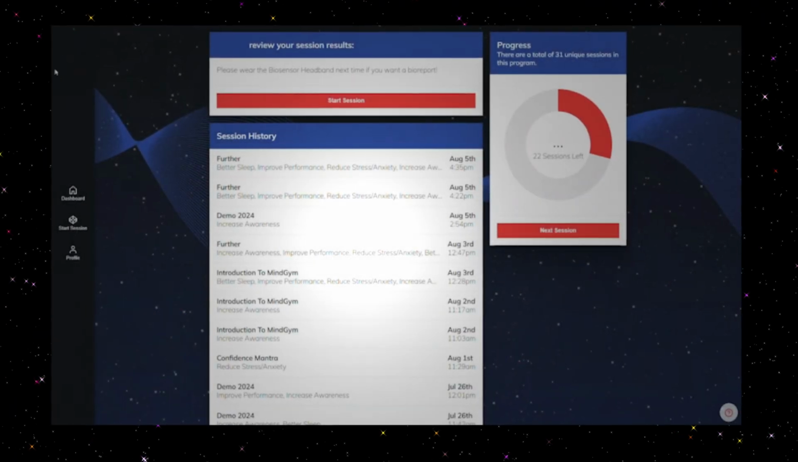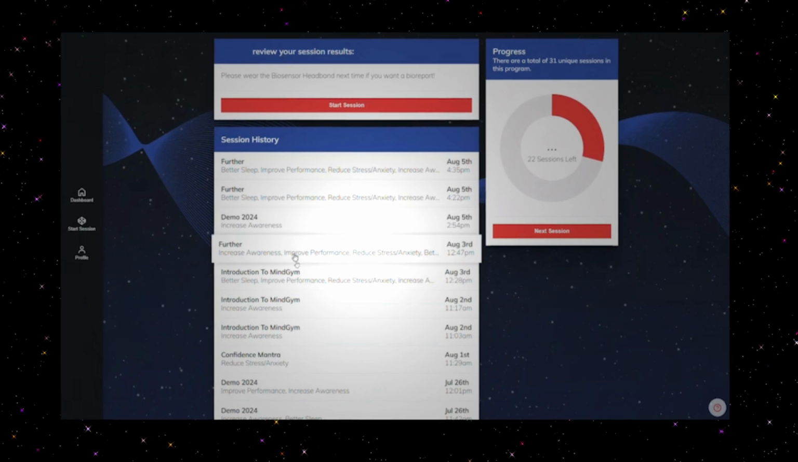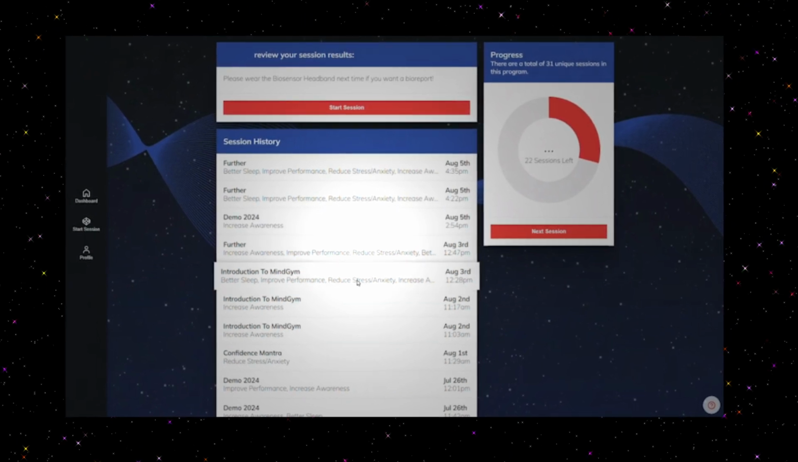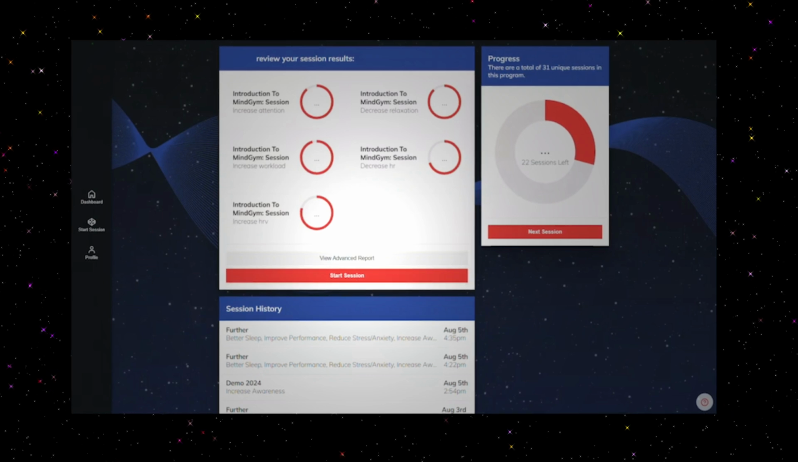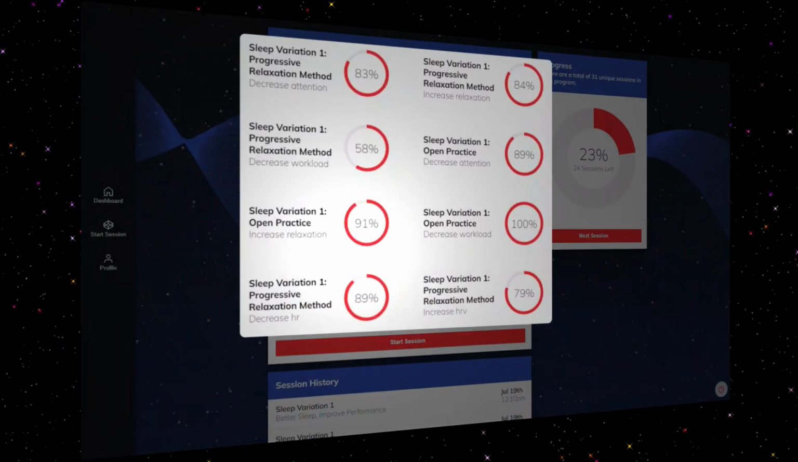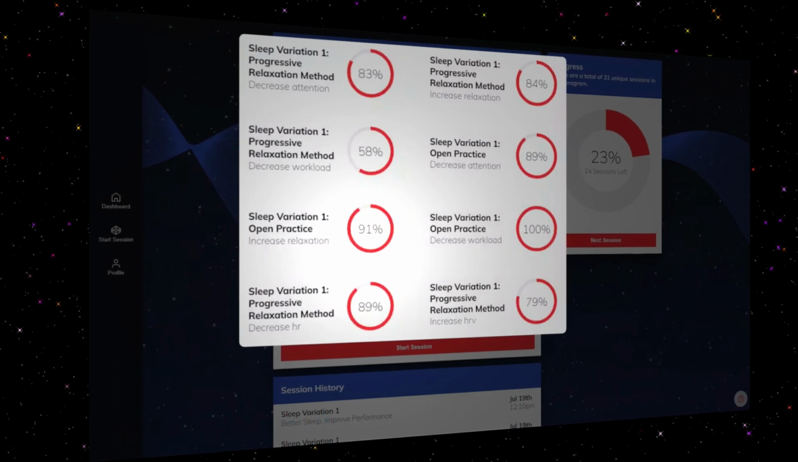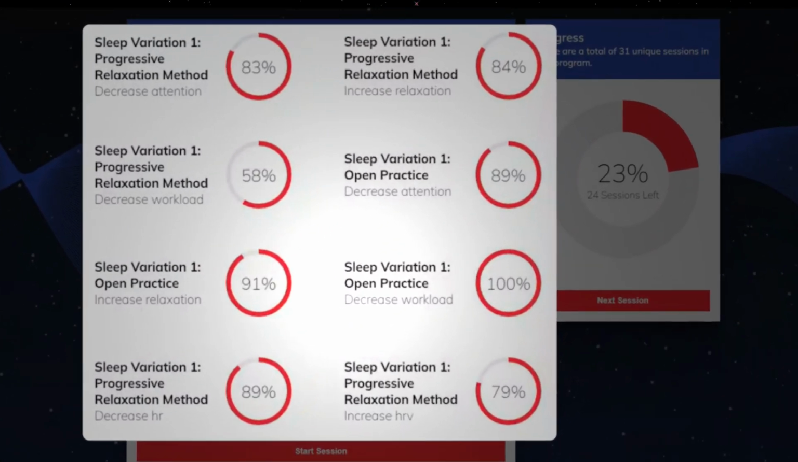This is your dashboard. Each time you finish a session, it's stored here in the session history. If you click on any of these sessions, you can also view any past reports that were generated. These rings show an average of data from segments within each of your sessions. This includes your calibration period.